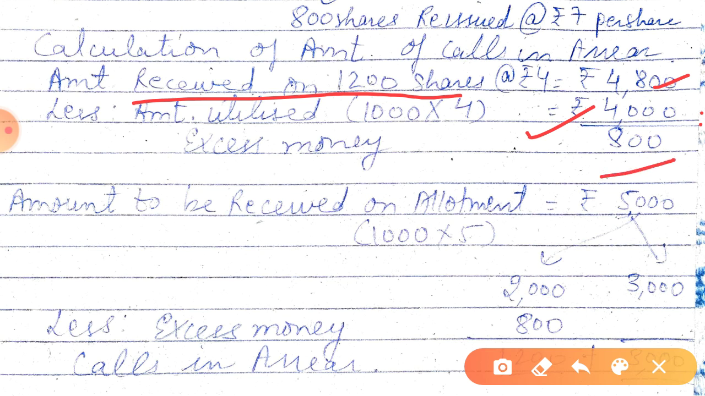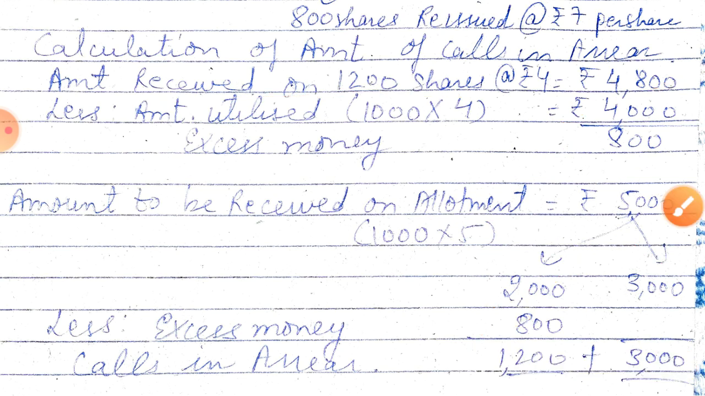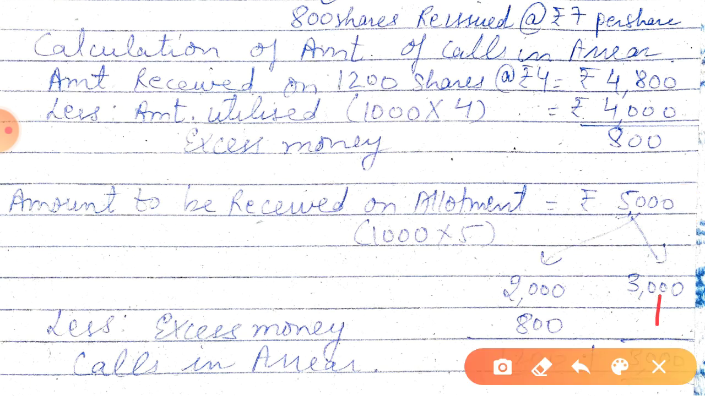Now the amount called at the time of allotment was 5000 from such shares, out of which 2 was for share capital and rupees 3 was for securities premium reserve. But he has not paid anything at that time. This extra 800 rupees will be utilized and the remaining will be calls in arrear, that means 4200. This amount is not received, and the remaining 1200 is not received. Clear? So total 4200.